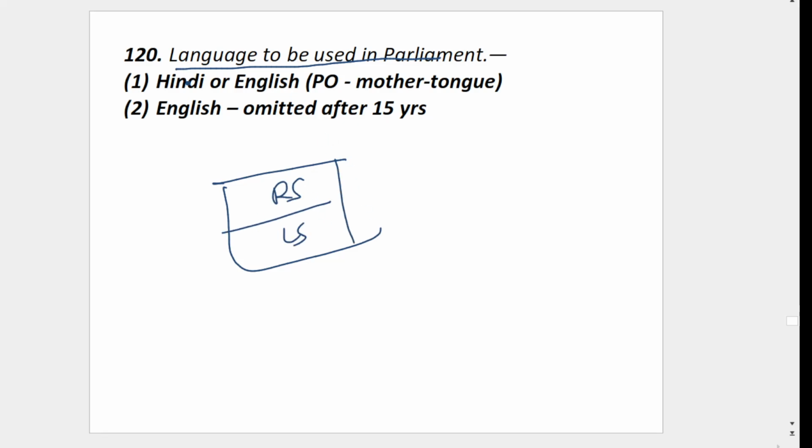You can speak Hindi, you can speak English with the permission of the PO, the presiding officer, Speaker, Chairman, or person acting as such. You can use the mother tongue also, your local language. Then English stands omitted after 15 years. This is the case given in 120, but it was later changed. So now you can also speak English in Parliament.